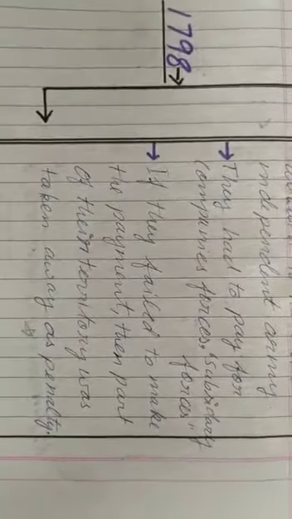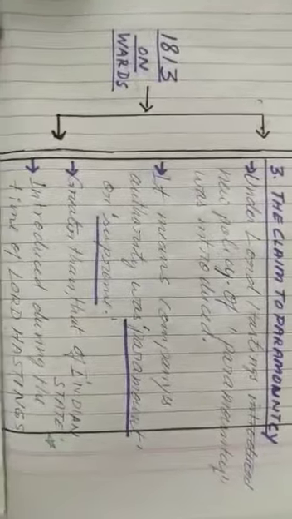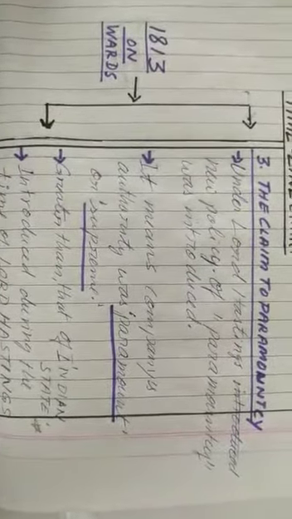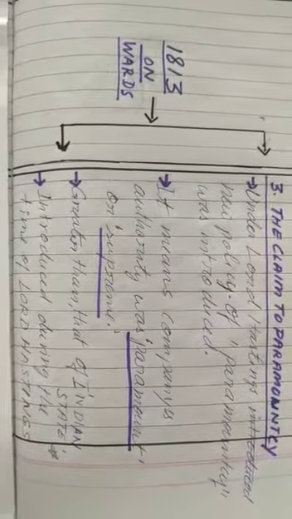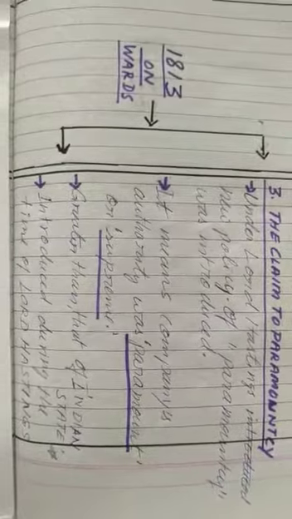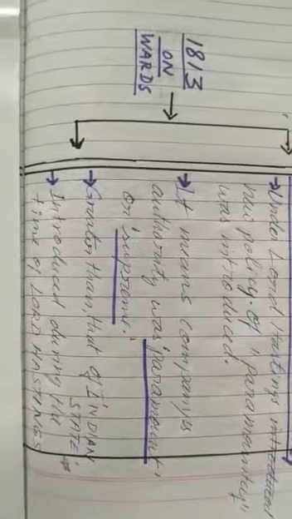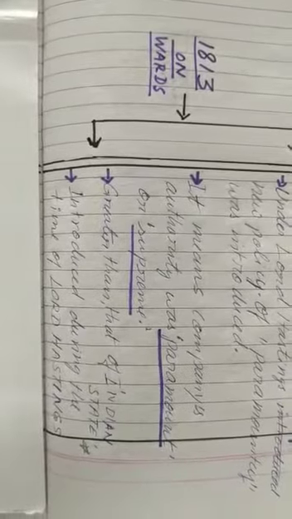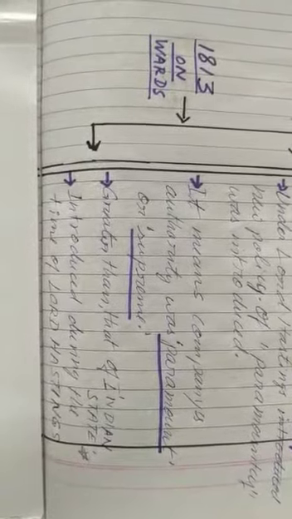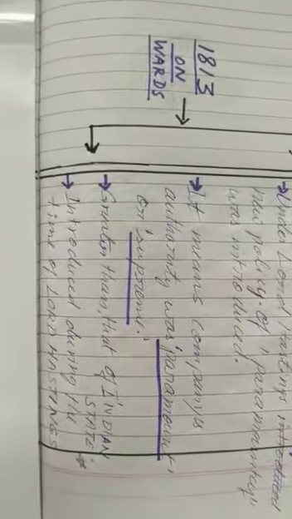Now let's see the next method, and that was the claim to paramountcy. Under Lord Hastings, a new policy of paramountcy was introduced. It means the company's authority was paramount, or supreme. It is greater than the Indian states. Now this was used by the company to justify their policy of territorial annexation of Indian states.